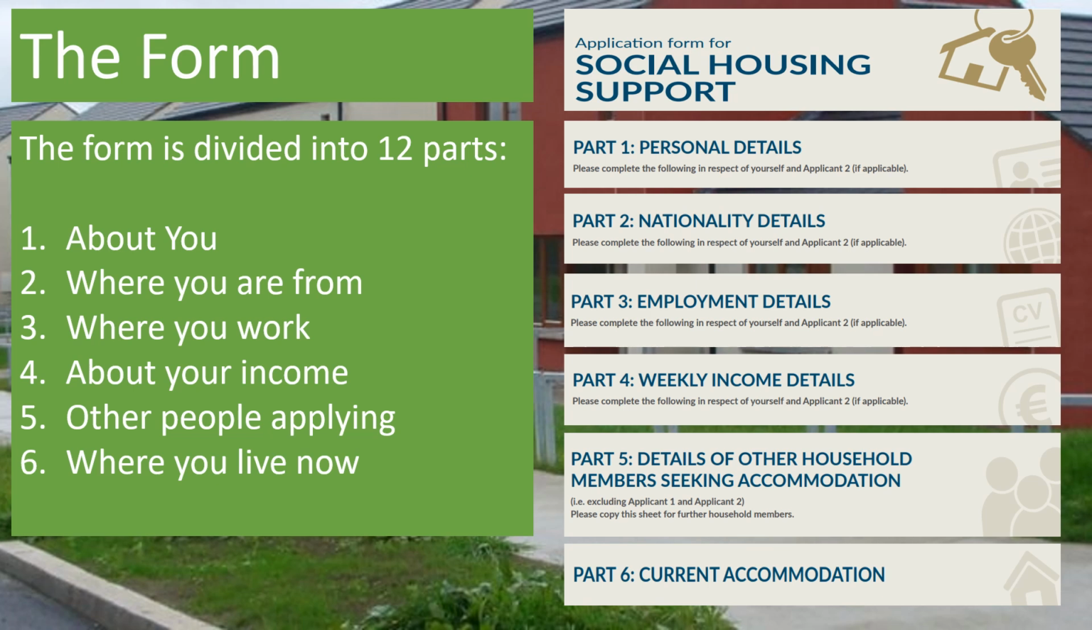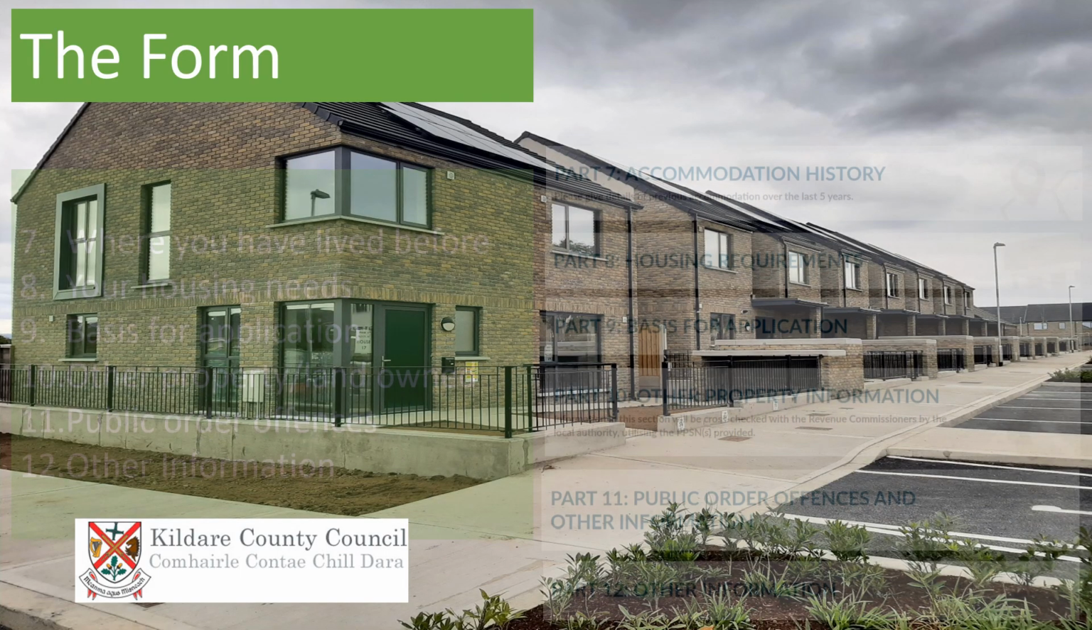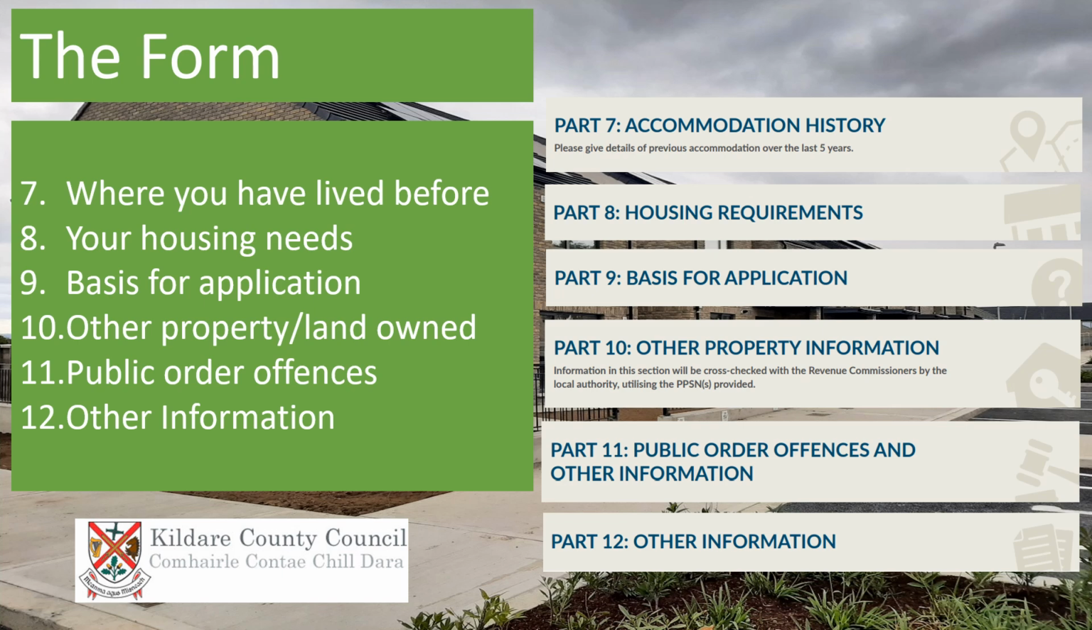So where do you live now? This part asks about the current living situation. The seventh part is accommodation history, or where have you lived before. This part asks for information on previous living situations. The eighth part is housing requirements, or what house do you need. This part asks about what specific things you need in your house.